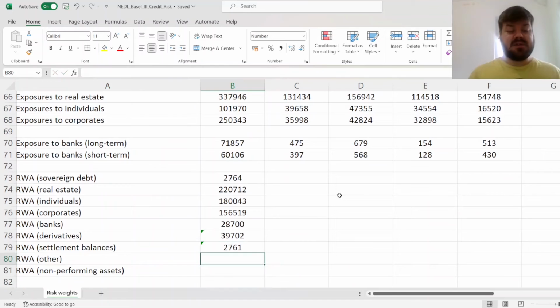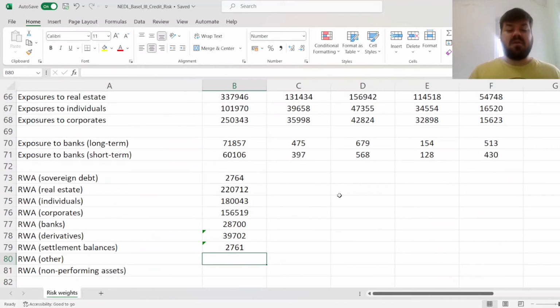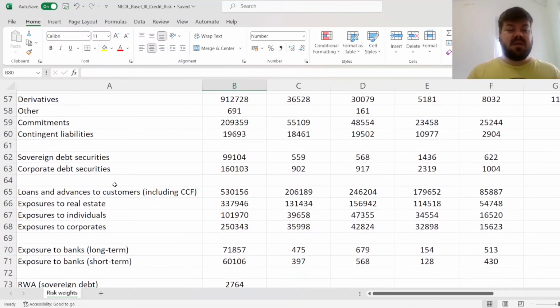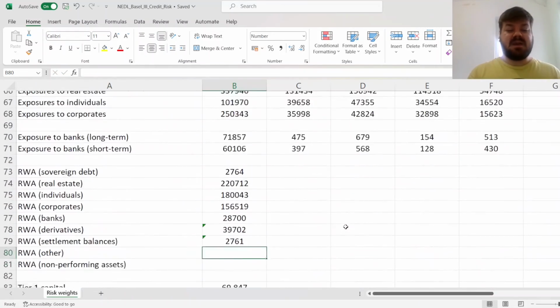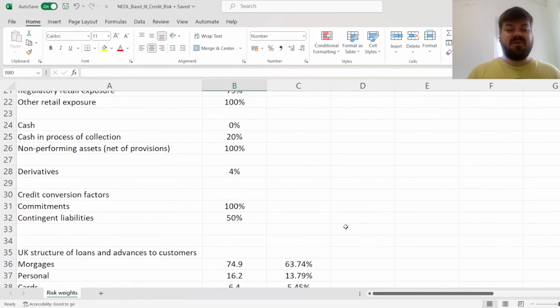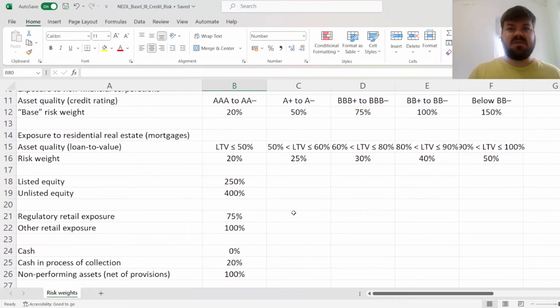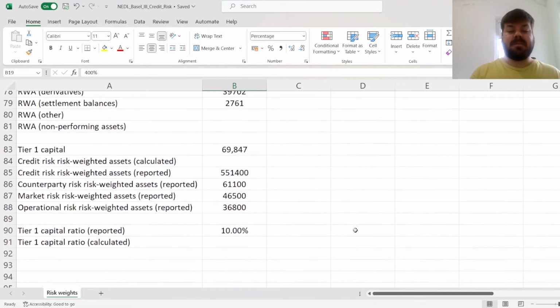For other assets, we need context, again, that most of those other assets are unlisted equities. Equities have got very high risk weights under Basel III credit risk, and here we've got a distinction between listed equity and unlisted equity. Unlisted equity has a risk weight of 400% compared to 250% for listed equity, so we'll use 400% here.